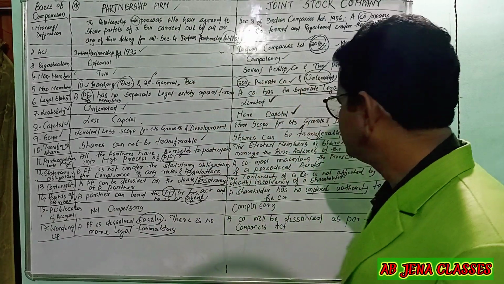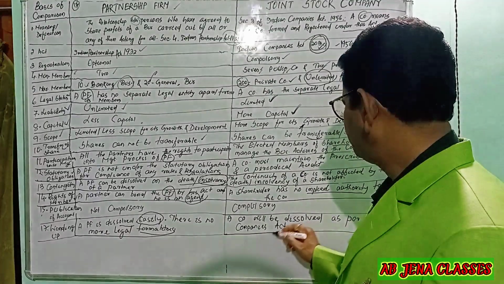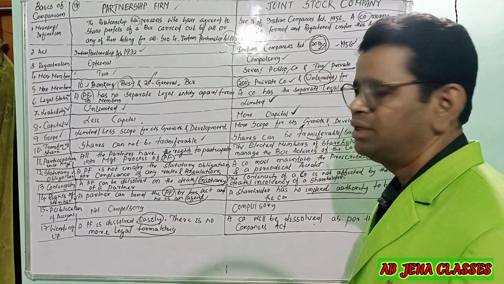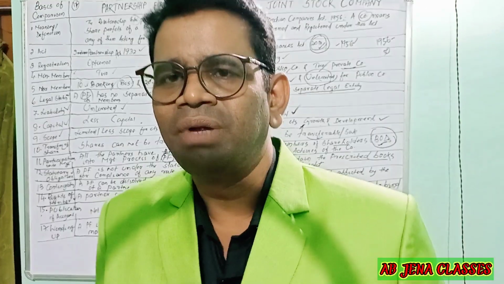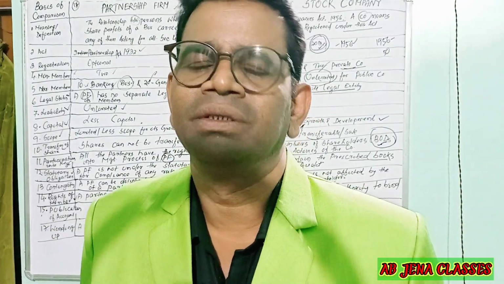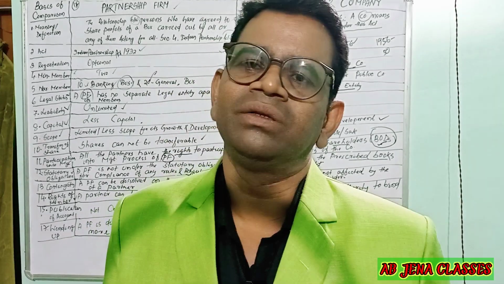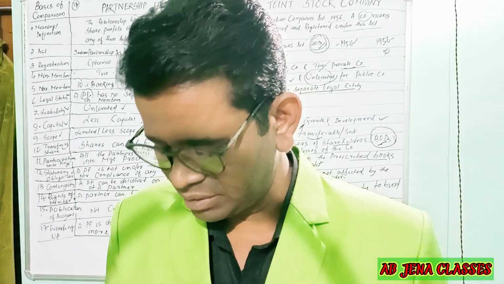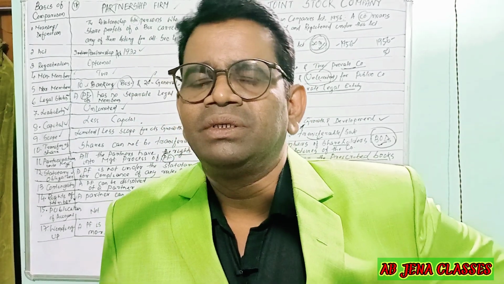Whereas a joint stock company will be dissolved as per the Companies Act. A company takes its birth as per the Companies Act 2013. Similarly, the company will be dissolved as per the Companies Act 2013. So these are all about today's discussion.